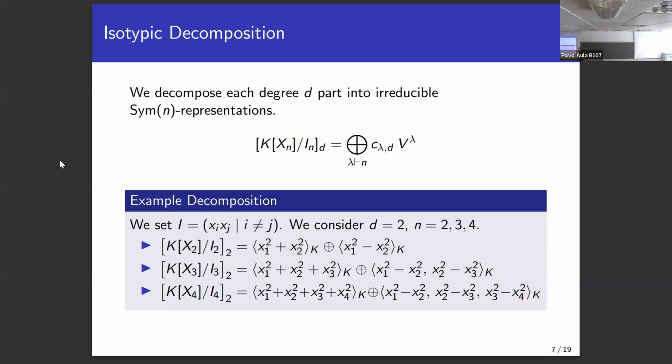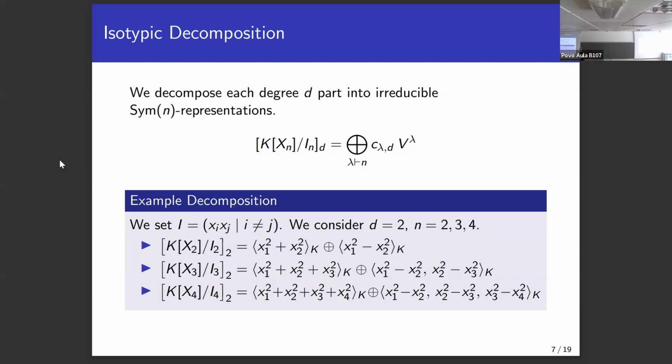And what can we do if we have some representation? We look at the isotypic decomposition. So we write it as a direct sum of irreducible representations, denoted by lambda. And if you know a bit about the representation theory of the symmetric group, you know those are so-called Specht modules. And each irreducible representation appears a certain number of times, which we denote here by the multiplicities.